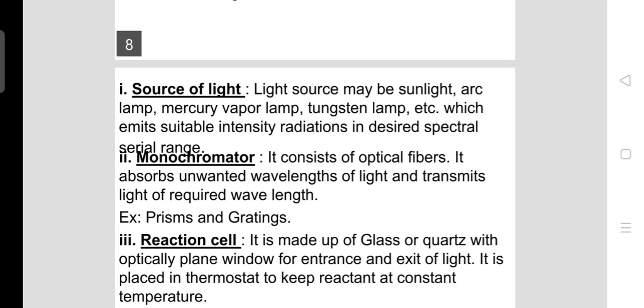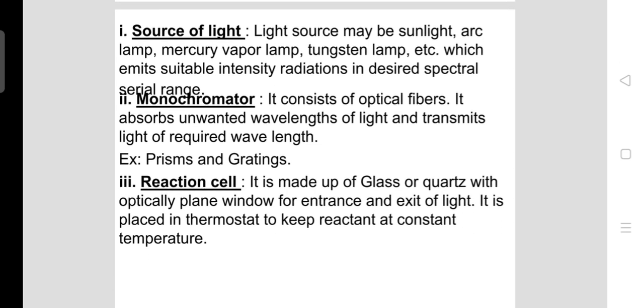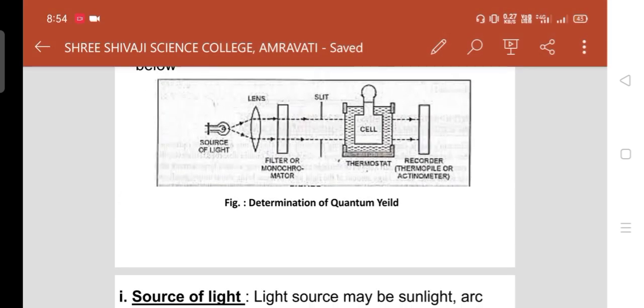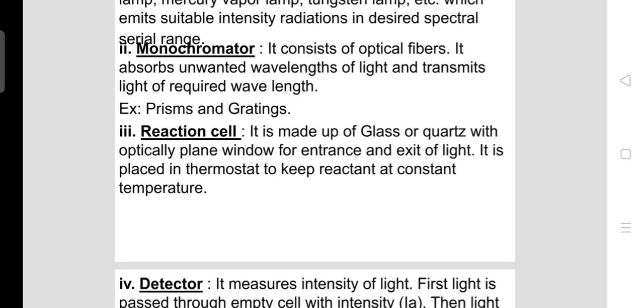First, here you can see the source of light. The source of light may be sunlight, lamp, mercury vapor lamp, discharge tube, tungsten lamp, etc., which emit radiations of some intensity. We all know this. Then the next one is the monochromator, which consists of optical fiber. It absorbs unwanted wavelengths of light and transmits light of the required wavelength. In the picture you can see the source of light which is transmitted to the monochromator, which absorbs some wavelengths of the light. And the next one is the reaction cell.